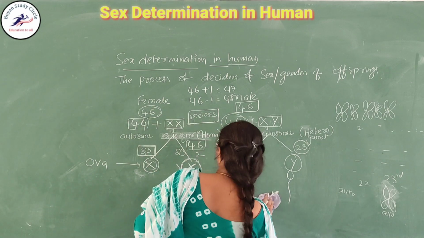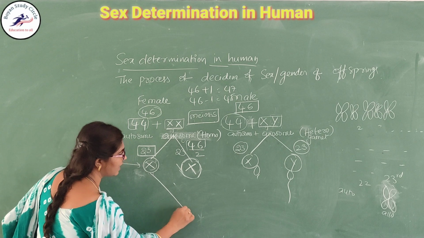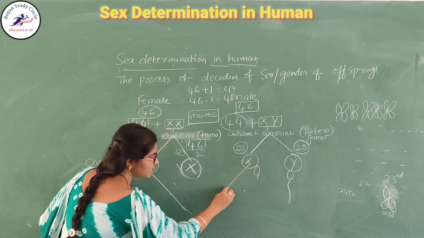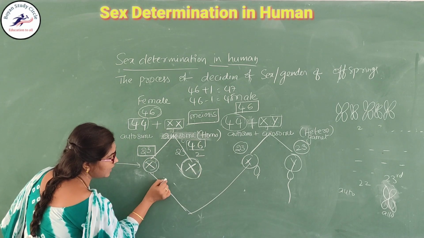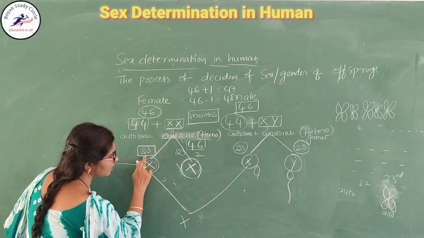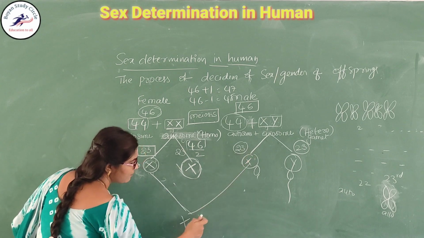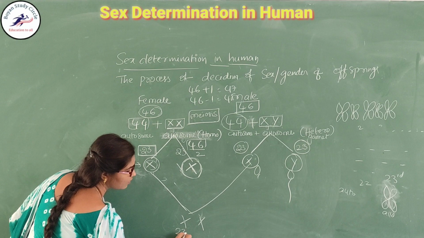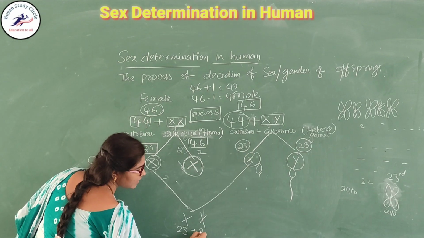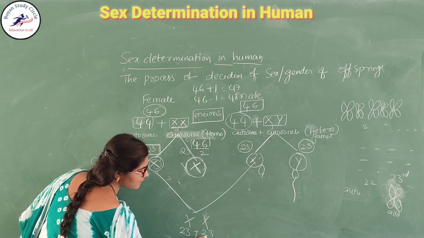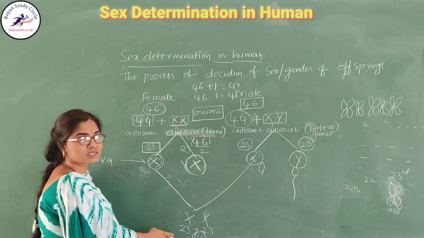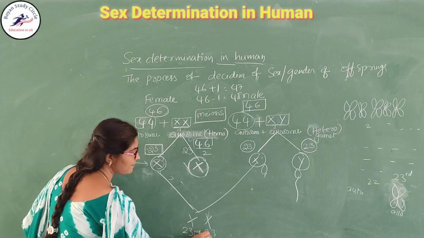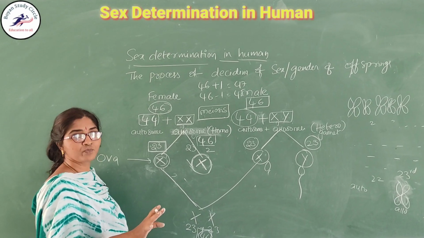During fertilization, if the X chromosome of the ovum fuses with the X chromosome of the male, that is X from the female and X from the male, this X chromosome carries 23 chromosomes and this X chromosome carries 23. How many chromosomes are present now, children? That is 46. So a human being has 46 chromosomes. This number is always constant. You should remember.